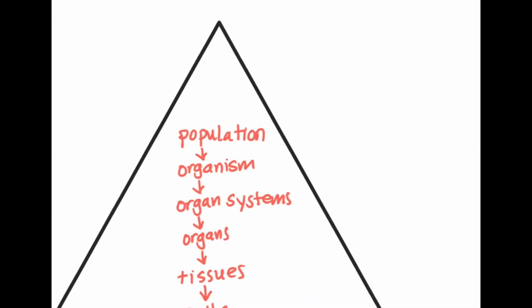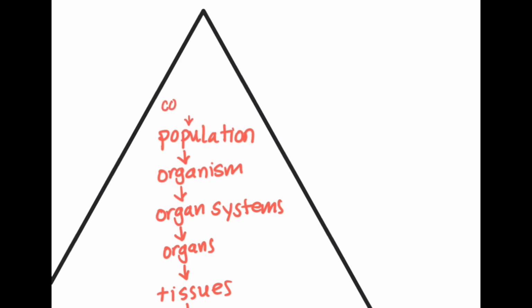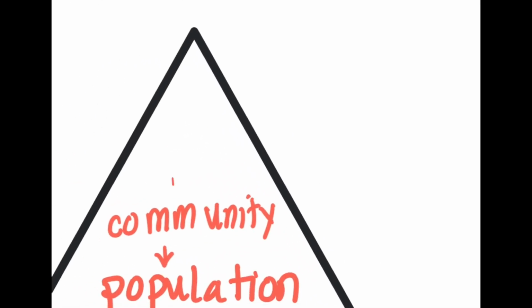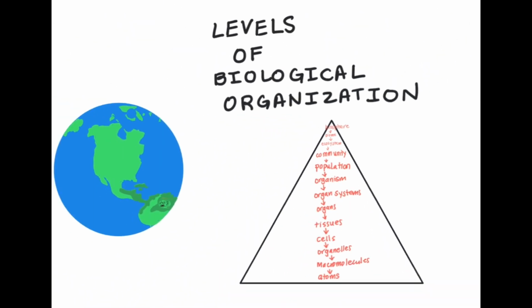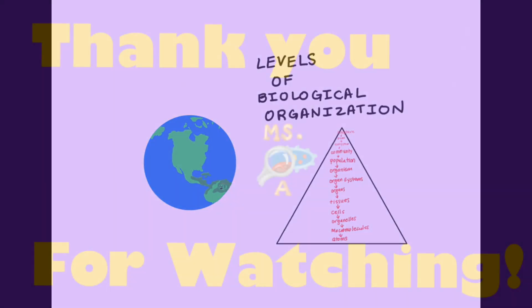Organisms of the same species create populations. Populations of different species create biological communities. When biological communities interact with vital non-living components of their environment, they are creating a local ecosystem. Many ecosystems put together create a biome. All the biomes on the planet create the biosphere. I hope seeing how each level of biological organization builds upon each other shows how life is interconnected.